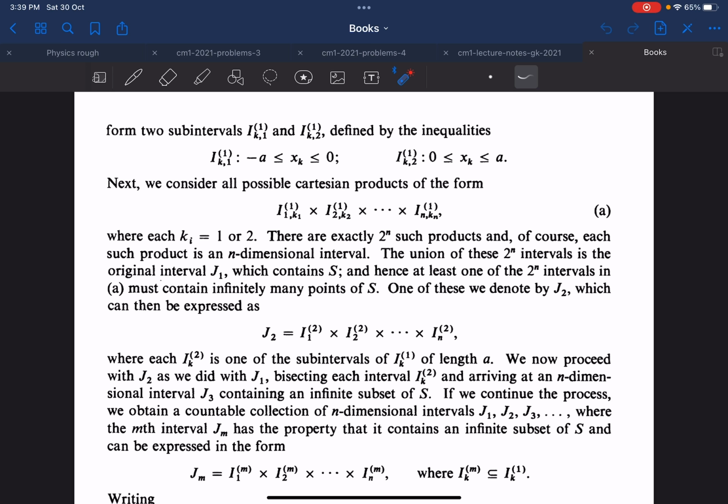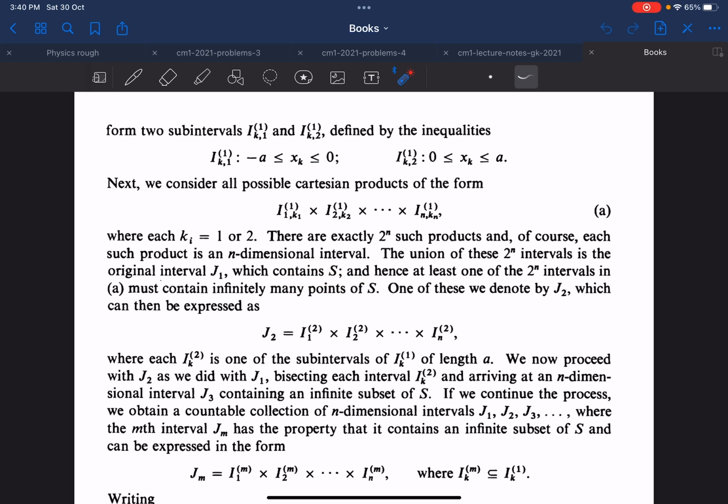You just have to select an interval out of all those combinations. The union of these intervals is the original interval J1, which is obvious, because you could easily show that every such interval lies in J1 and vice versa, and J1 contains S.